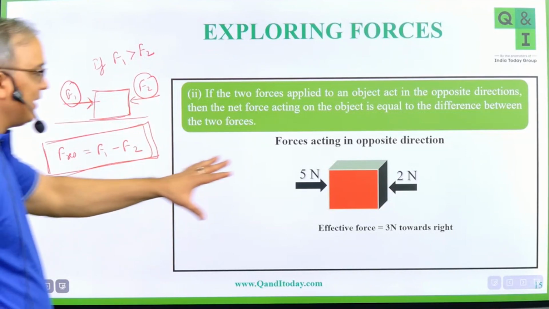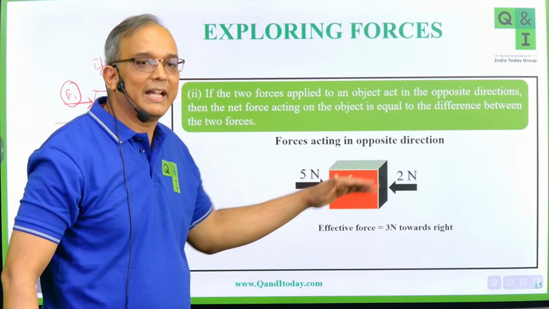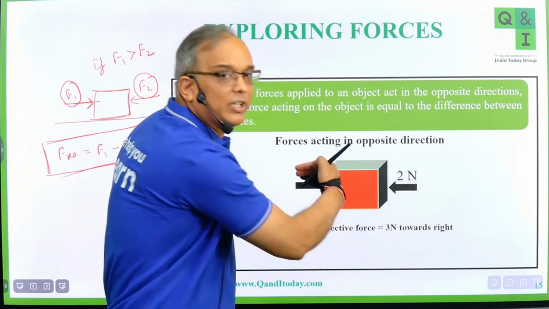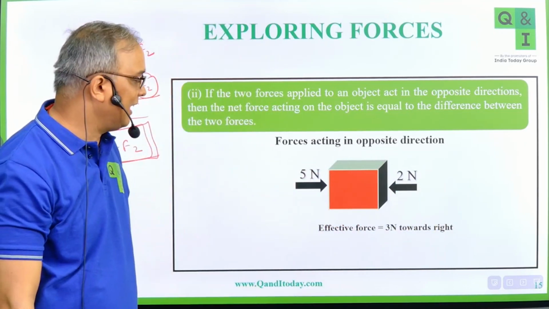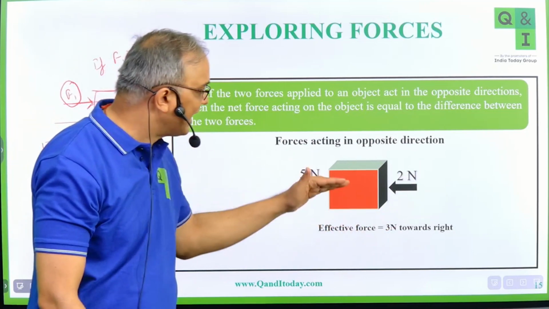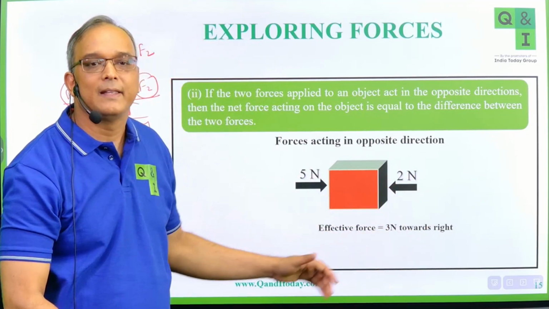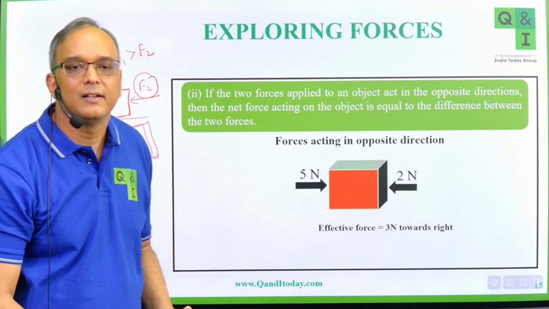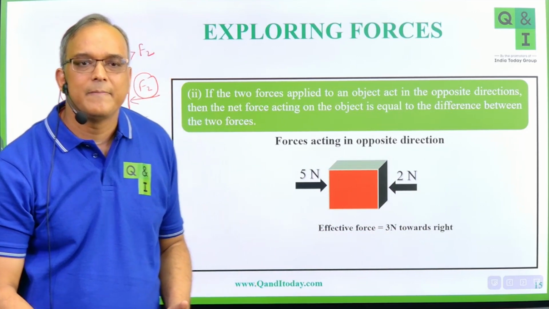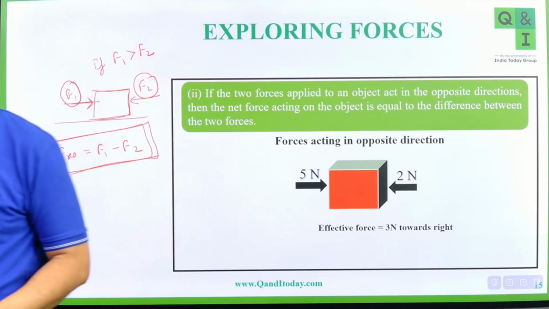So for example, here, if you see, there is a 5 Newton force which is acting towards right, and there is another 2 Newton of force which is acting towards left. So what is going to be the resultant? Resultant is going to be 5 minus 2, that is equal to 3 Newton. Clear? The student who asked the doubt, is it clear to you? Okay, thank you.